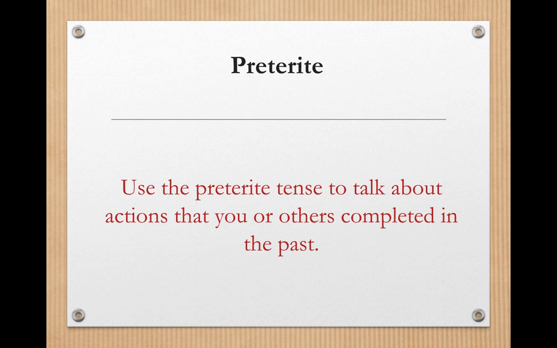Okay, so the topic today is the preterite. What is the preterite tense? Remember that the preterite is the tense you use to talk about actions that you or others completed in the past. Okay, so I drank coffee this morning, we went to the basketball game last week, etc.